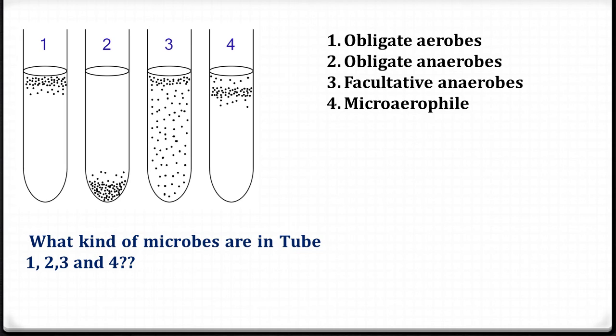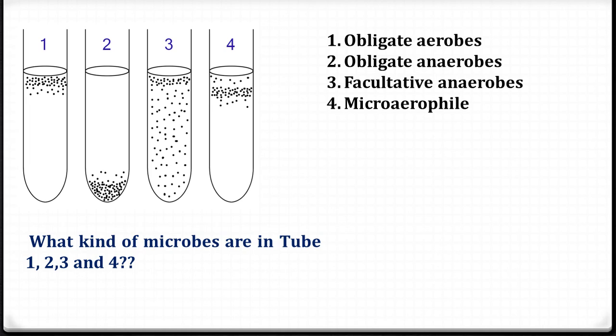Anaerobes are the ones which do not need oxygen for their survival. Whereas in the test tube number 3, we can see the microorganisms are almost evenly distributed, but still a higher concentration of them is present on the top layer of the test tube. These are said to be facultative anaerobes. They can survive whether the oxygen is present or it is not. But when the oxygen is present, they are ready to utilize it. That is why they have gone to the topmost layer of the test tube.